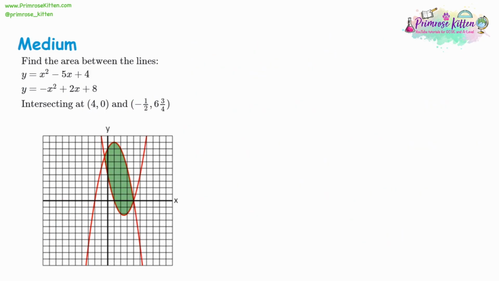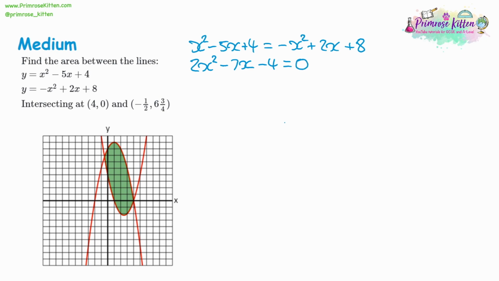Next, we have x squared minus 5x plus 4 for our first curve, and negative x squared plus 2x plus 8 for our second curve. So gathering it all on one side, we can add x squared to both sides. We can take away 2x from both sides, and we can take away 8 from both sides. That means we are integrating 2x squared minus 7x minus 4.